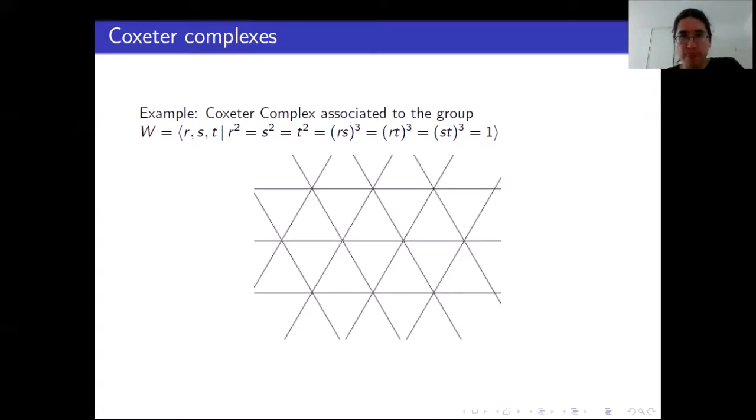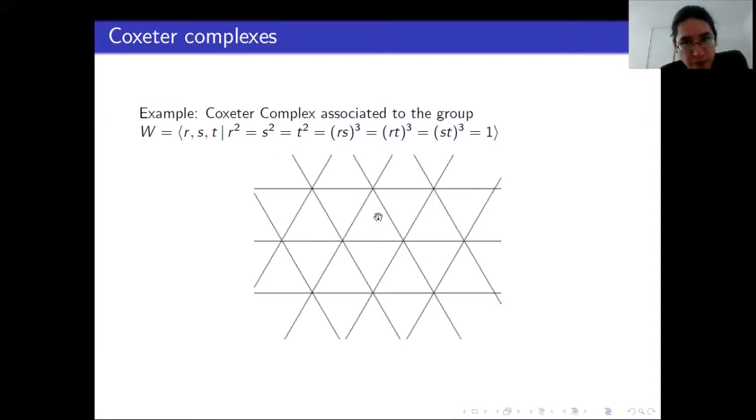And in here you can see the construction if you want. Like basically the simplex, we took the standard simplex of dimension cardinal of S minus 1, which is just a triangle. And what we did is we took a copy of this triangle for each element of W, and then we glued them.